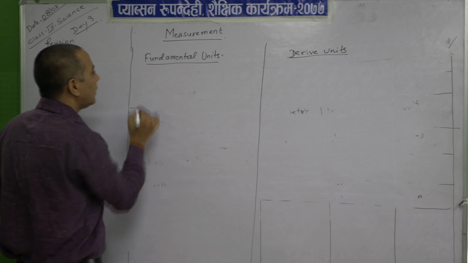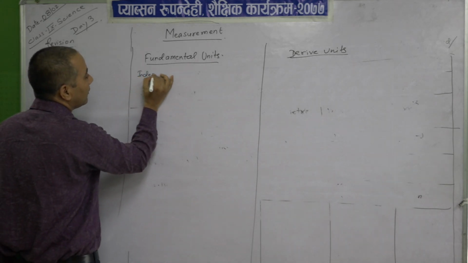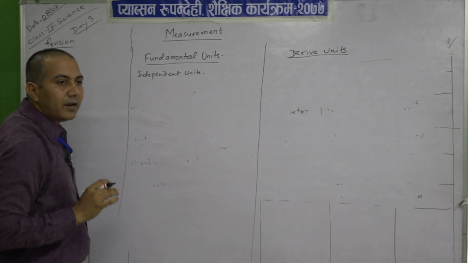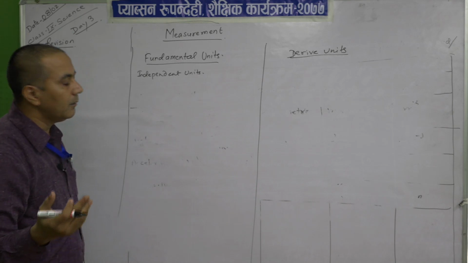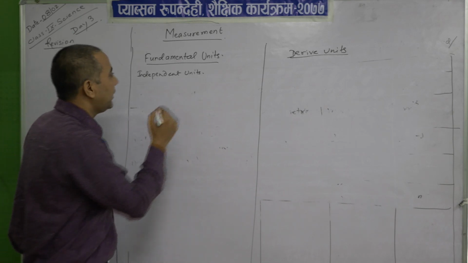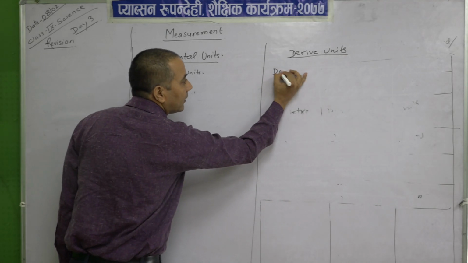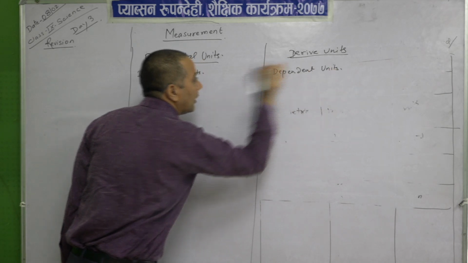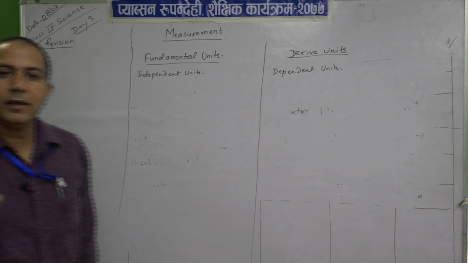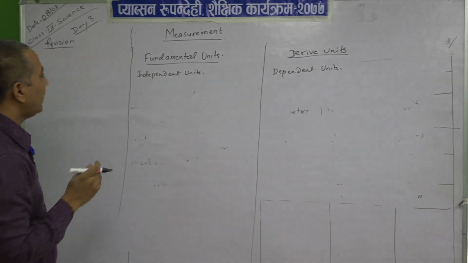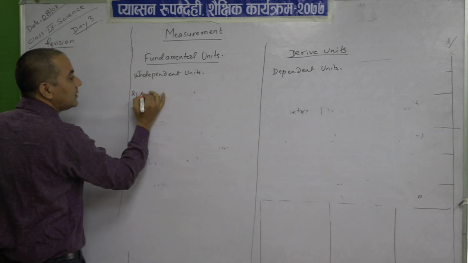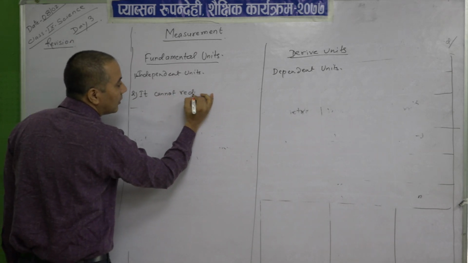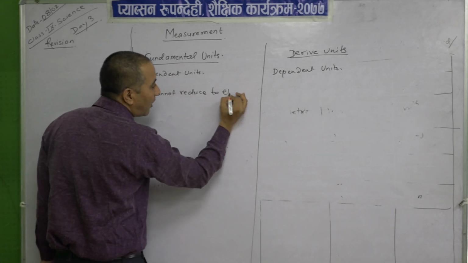I am writing in short, independent units. Independent unit means it does not depend on itself or another unit. Derived units are dependent units. Are you clear? Yes. And the next one is it cannot be reduced to elementary form.